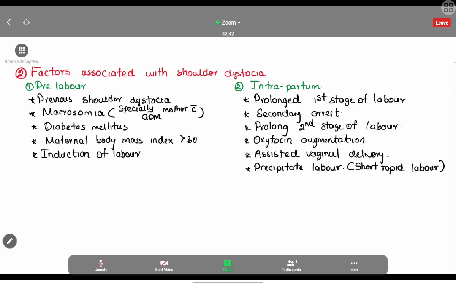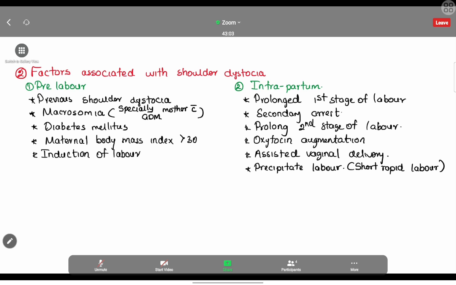But if the mother is a diabetic mother, and the weight of the baby is more than 3.5 kilograms, we are not going for vaginal delivery. Because when the mother is diabetic, we know the child gets more glucose from the mother.